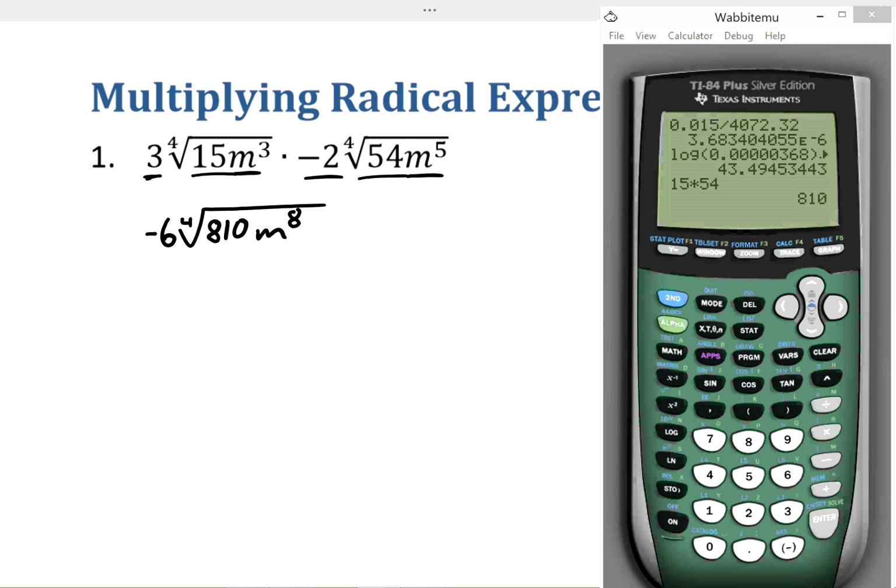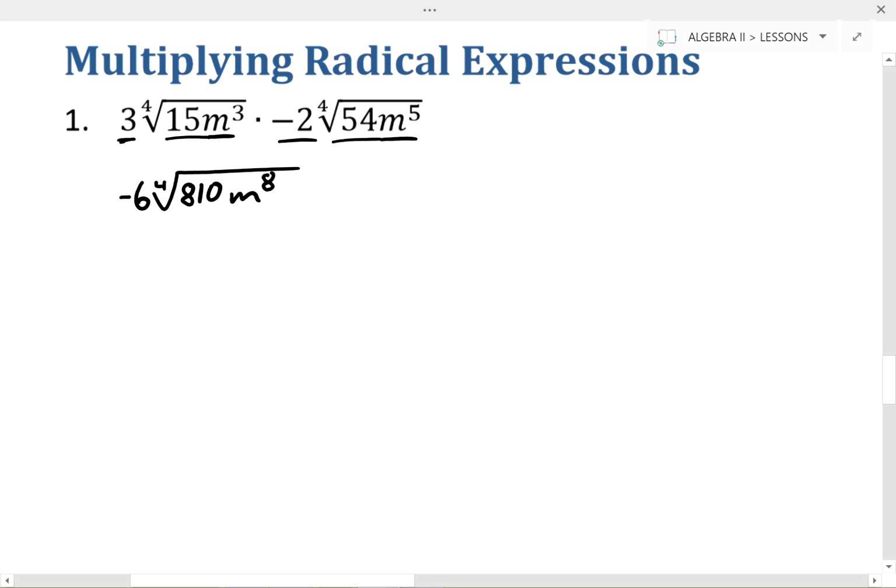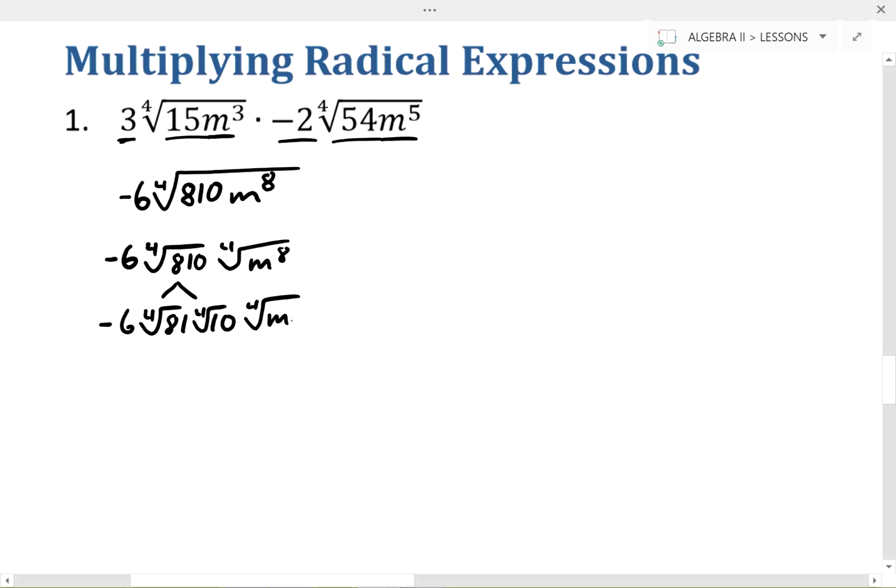Now's the process of simplifying the radical expression to put it in simplest form, or rather to get as much out of the radical as possible. So to do that, we're going to start splitting it up. I've got negative 6, and I'm going to split the fourth root. I'm going to split this up into the fourth root of 810 times the fourth root of m to the 8th. Now I can split up the fourth root of 810 a little bit more. I can split it up into the fourth root of 81 and the fourth root of 10, and then I still have my fourth root of m to the 8th.